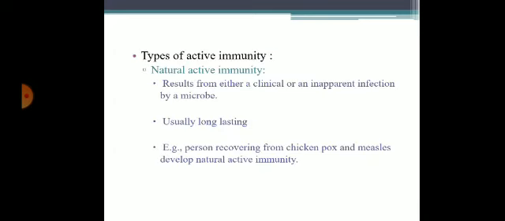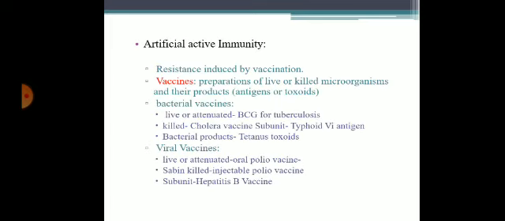Coming to natural active immunity, it results from either a clinical or an inapparent infection by the microbe, and is usually long lasting. For example, a person recovering from chickenpox or measles develops natural active immunity. Coming to artificial active immunity, it is resistance induced by vaccination. Vaccine is a preparation of live or killed